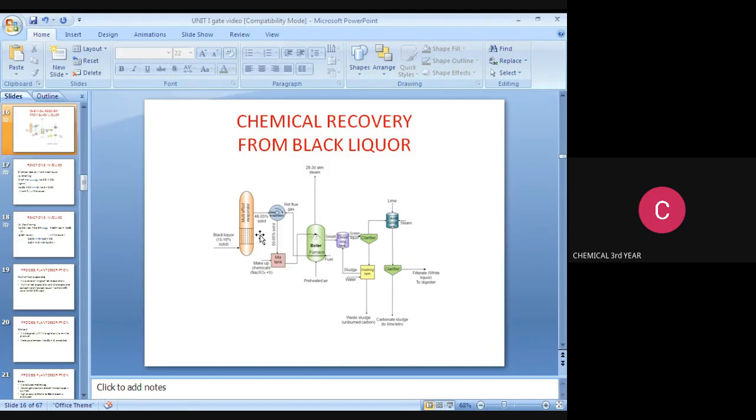this section, and then the sludge is removed over the washing tank and waste sludge is removed, and this is carbon. Then from the clarifier it goes to the calcinizing tank. In this calcinizing tank we are adding steam, lime, etc., and then it is clarified. In this clarifier we obtain the filtrate white liquor to the digester, and at the bottom of that clarifier we obtain carbonate sludge.